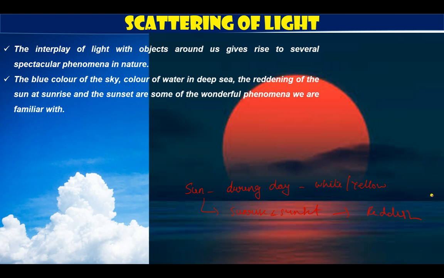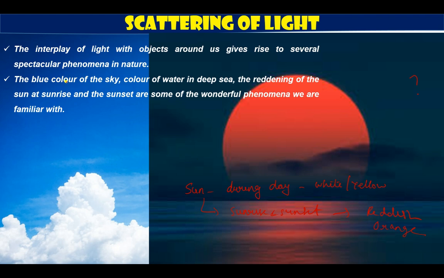Now the question is, why does this happen? The sun is the same, right? It is the same sun. The same sun appears white or yellowish during the day, and at the time of sunrise and sunset, we very well know that it appears reddish or sometimes mild orange in color. Why does this happen? The reason again is scattering of light.